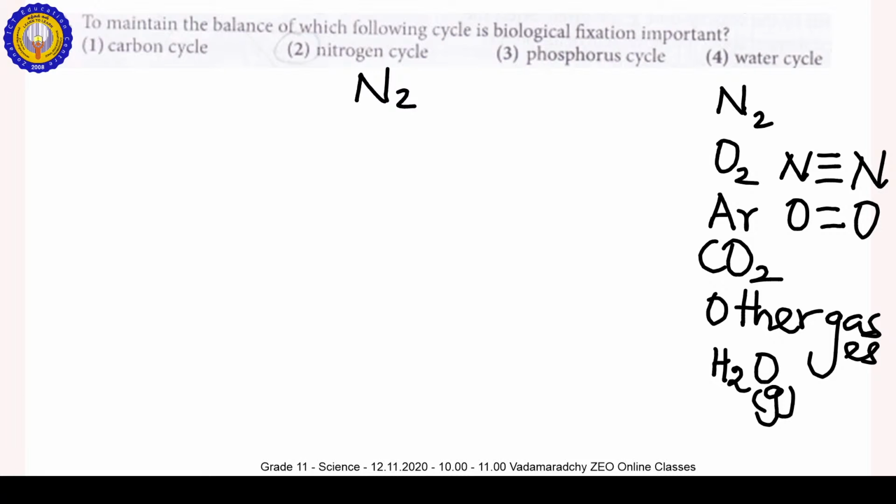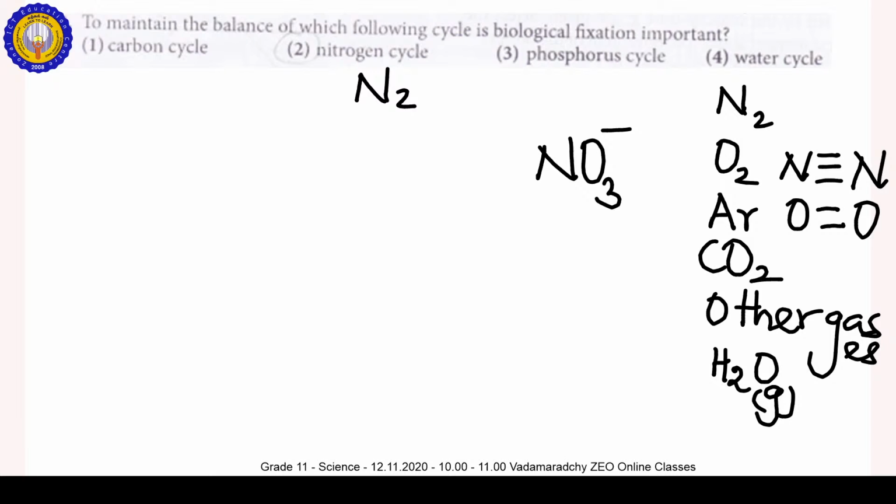In which form? NO3 minus. All the plants absorb the nitrogen in the NO3 minus form. Okay, this is the nitrate.